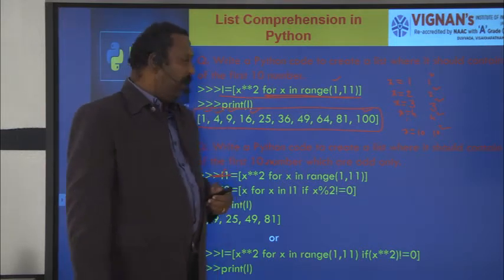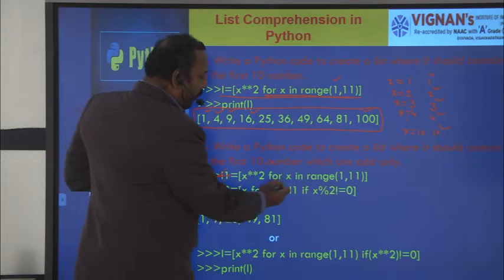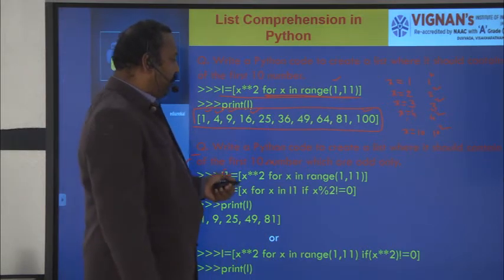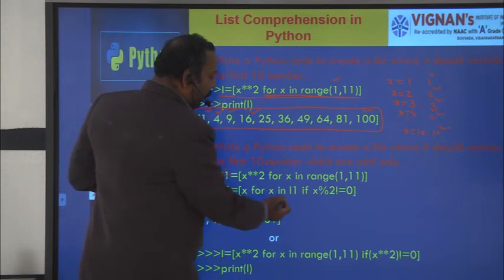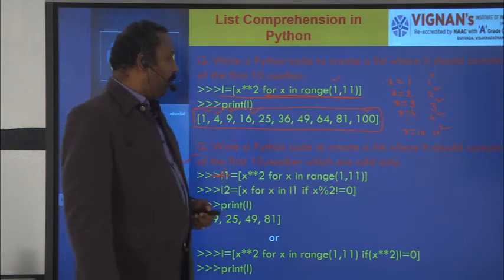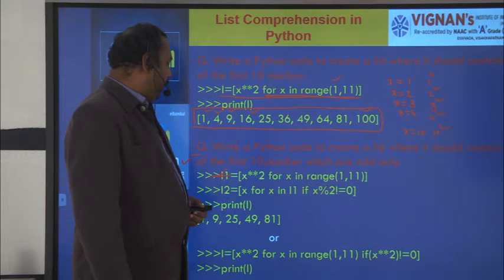So L1 equal to x power 2 for x in range 1 to 11, same. But here we have to check the condition. What is the condition? L2 equal to x power 2 for x in L1 if x mod 2 is not equal to 0. If x mod 2 is not equal to 0, then only we make the power calculation.